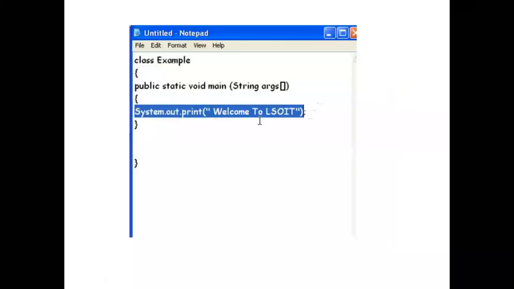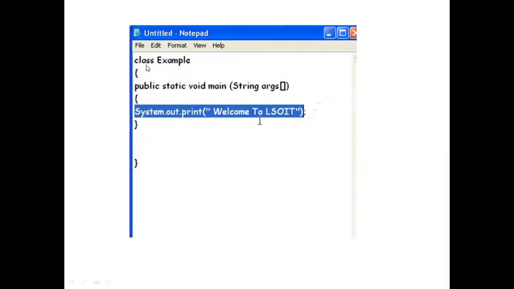Now suppose you want to print a string here: welcome to LSO IT. Just consider that we want to print a string.